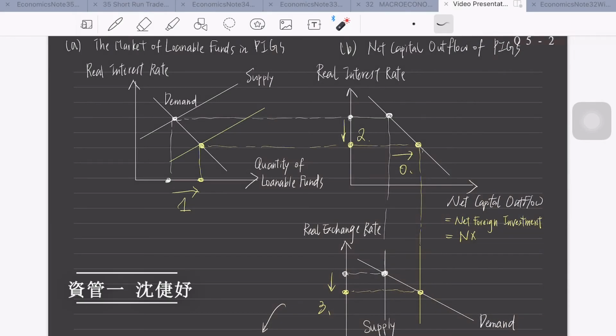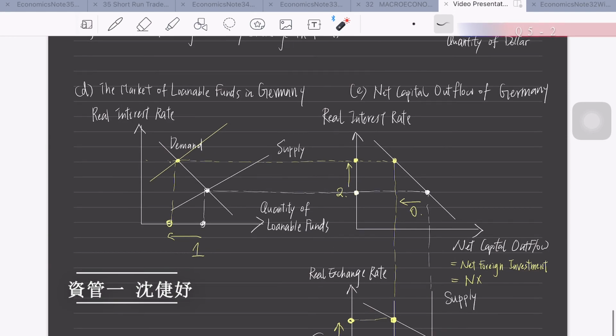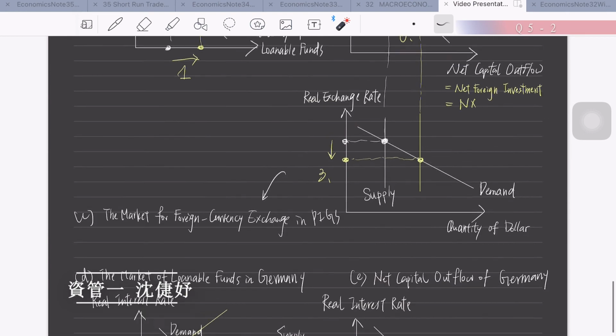Let's get into the second part of the number 5 question. In this part, I will simply separate the answer into 2 parts. One is the analysis for the PIGS countries, which are Portugal, Italy, Greece, and Spain. And the other part, I will analyze the core country of the Eurozone, and here I will use Germany as an example.